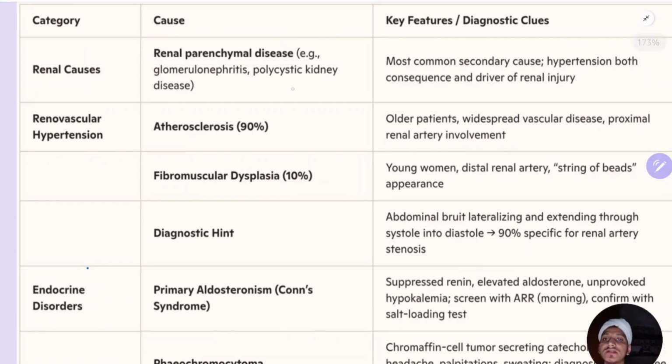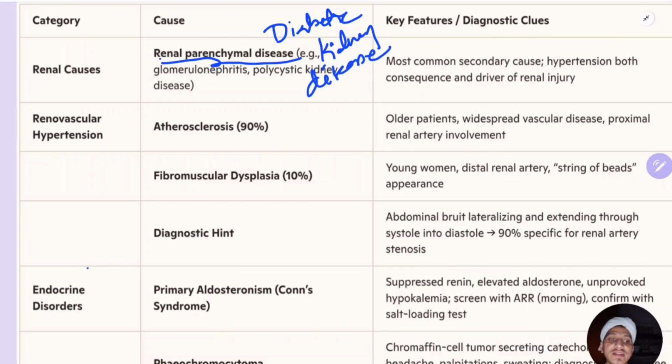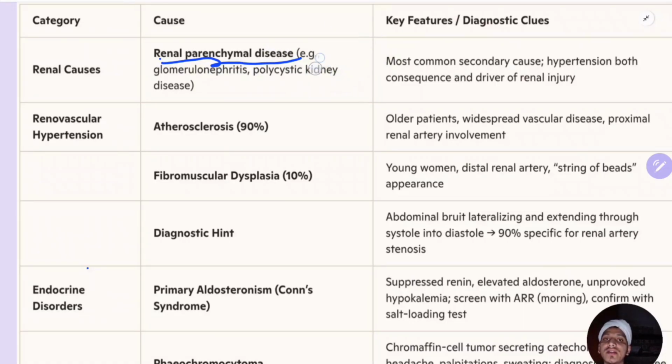So in renal causes, renal parenchymal disease may be present. Most common cause of renal parenchymal hypertension is diabetic kidney disease. Remember this point: diabetic kidney disease. In diabetes patients, diabetic kidney disease; in young patients, the renal parenchymal causes can be glomerulonephritis and polycystic kidney disease. Remember, these are very important causes.